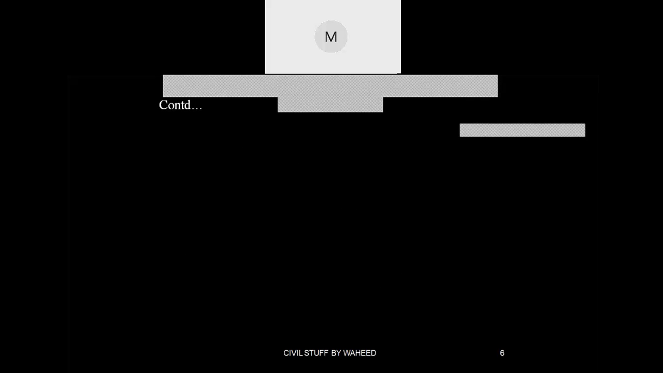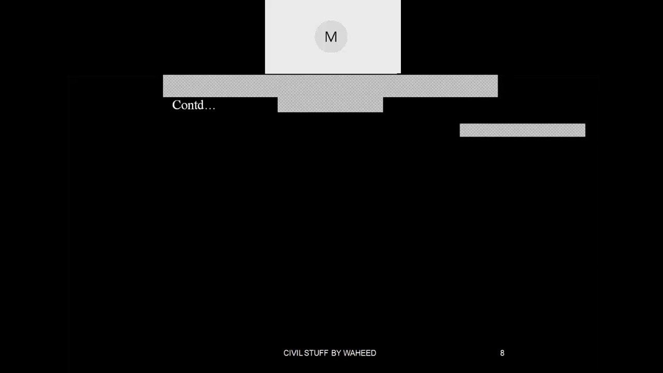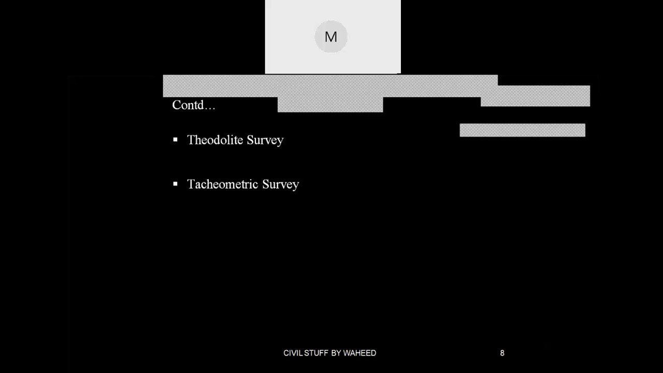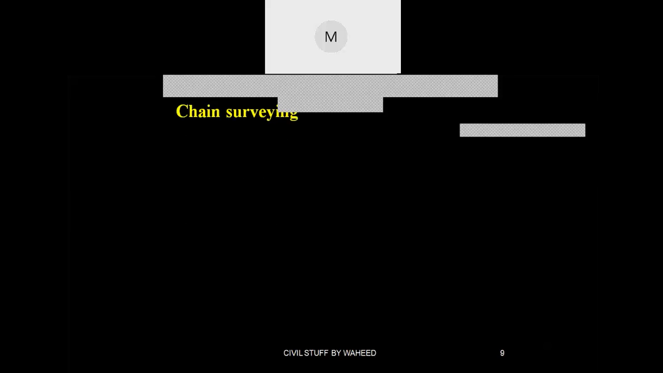Now, based upon the instruments used for surveying, we will be using chain surveying, compass surveying, leveling, plane table, theodolite, tachometric survey, photogrammetric, and EDM survey. We'll see one by one when we go for chain surveying and when we go for compass, leveling, like that.